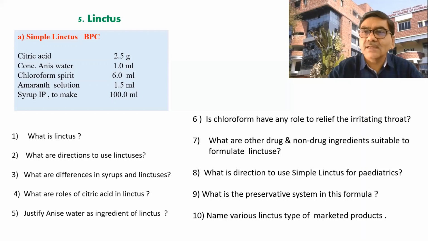That throat is irritating, therefore it is made viscous. Correct. So the drugs which are used for cough type of disorders can be formulated as a linctus. So you have to find which are the different drugs which are used for this purpose, and the non-drug components.